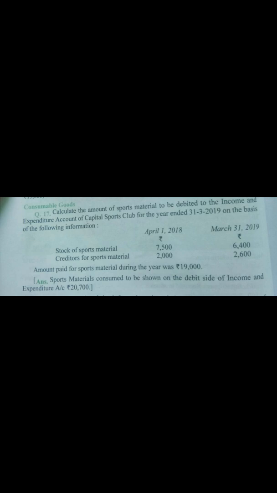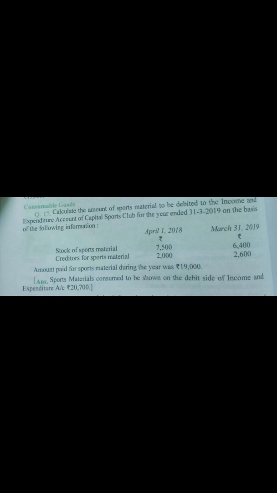So we have to calculate the amount of sports material which we are going to debit on the income and expenditure account side. And this is on 31st March 2019, and additional information is given here, that is stock of sports material on 1st April 2018 and 31st March 2019, and the creditor for sports material on 1st April and 31st March of 2019 is given.